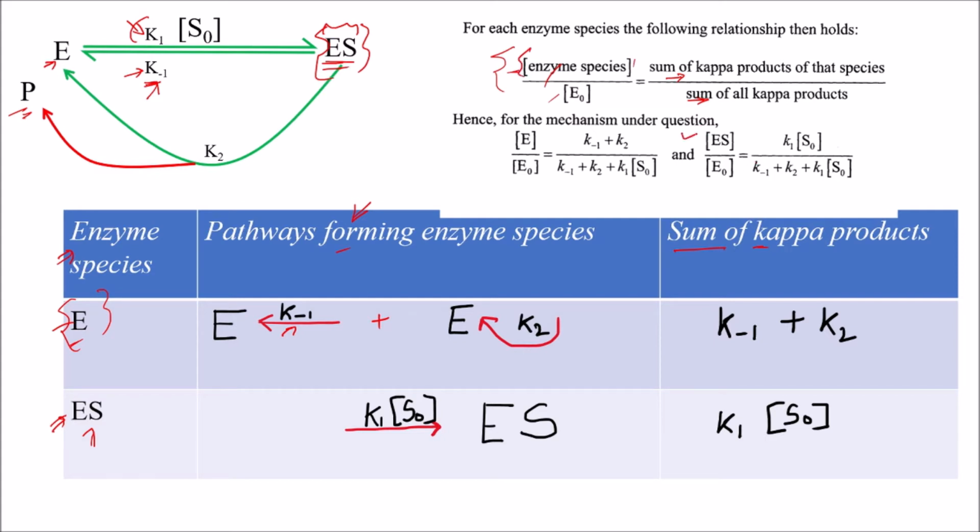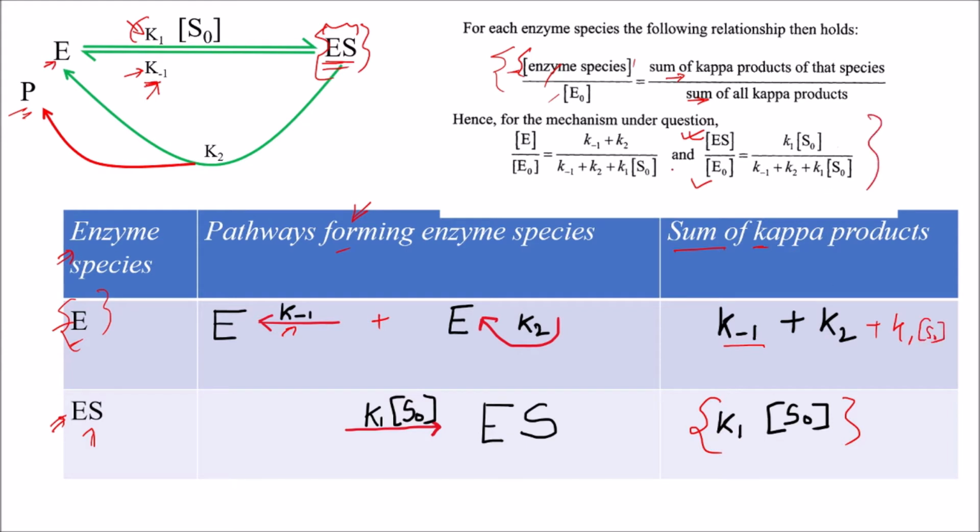So ES by total enzyme E naught will be equal to the sum of the kappa product of that species. The sum of the kappa product of ES is K1 into S naught, whereas the sum of the total kappa products is K minus 1 plus K2, plus K1 into S naught, which is also involved here.